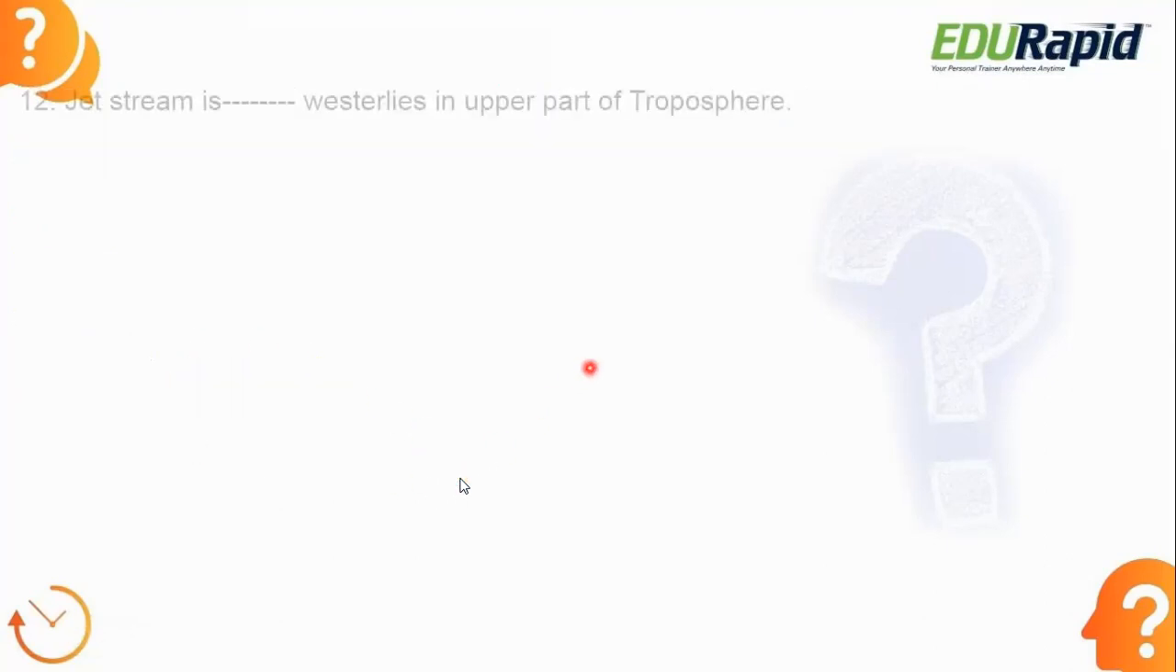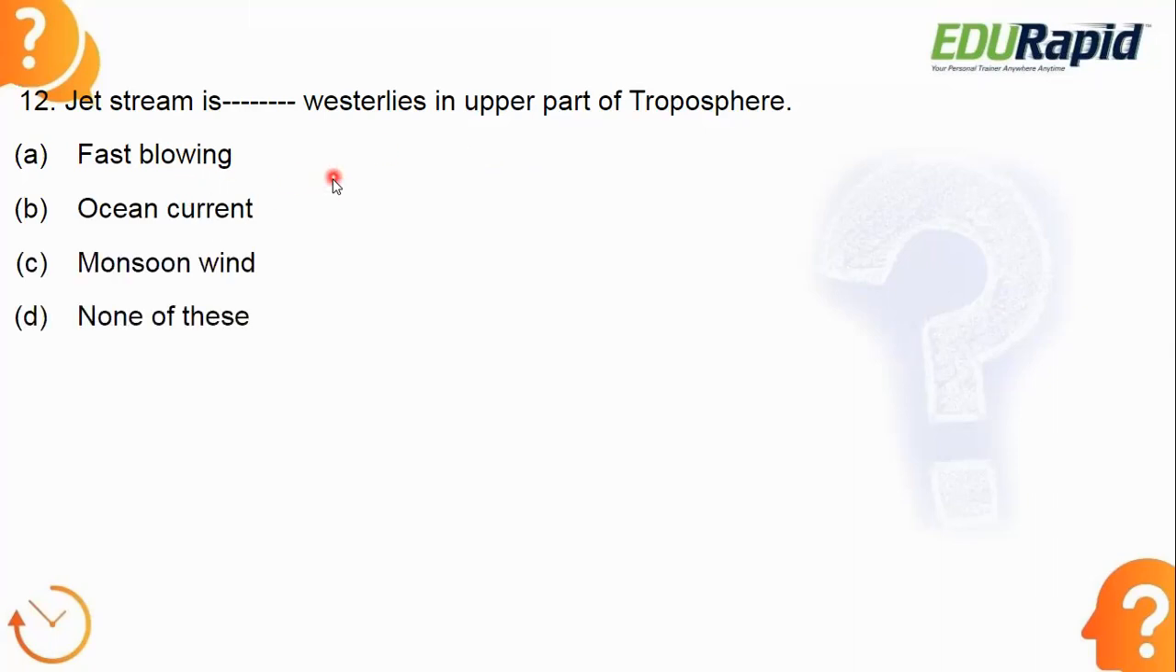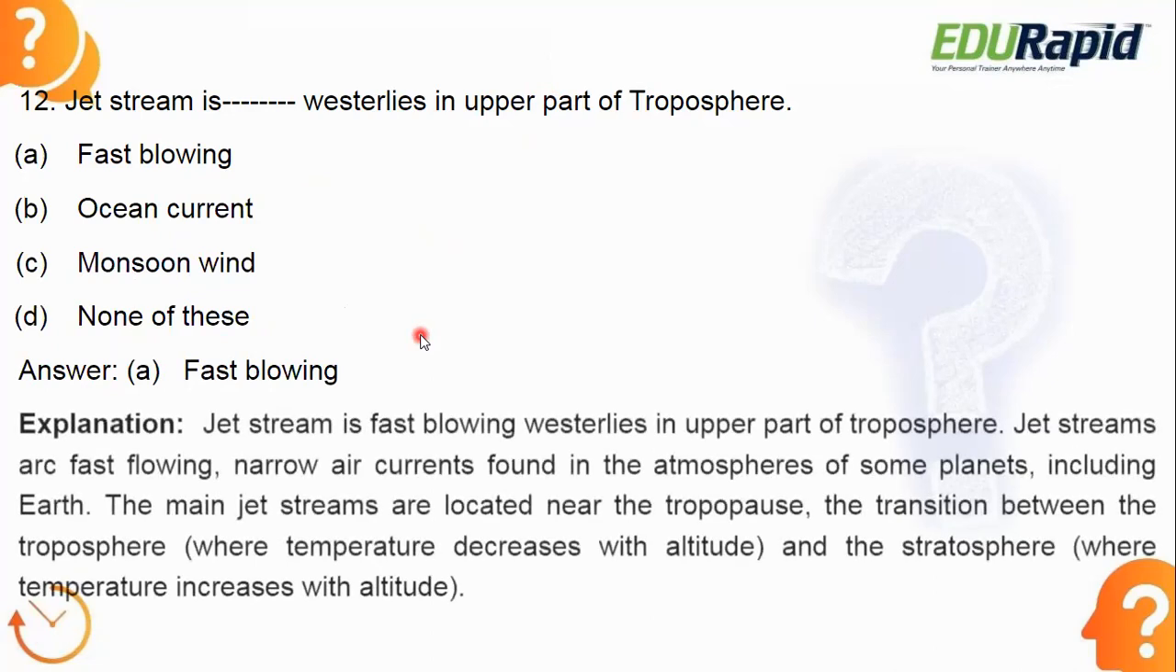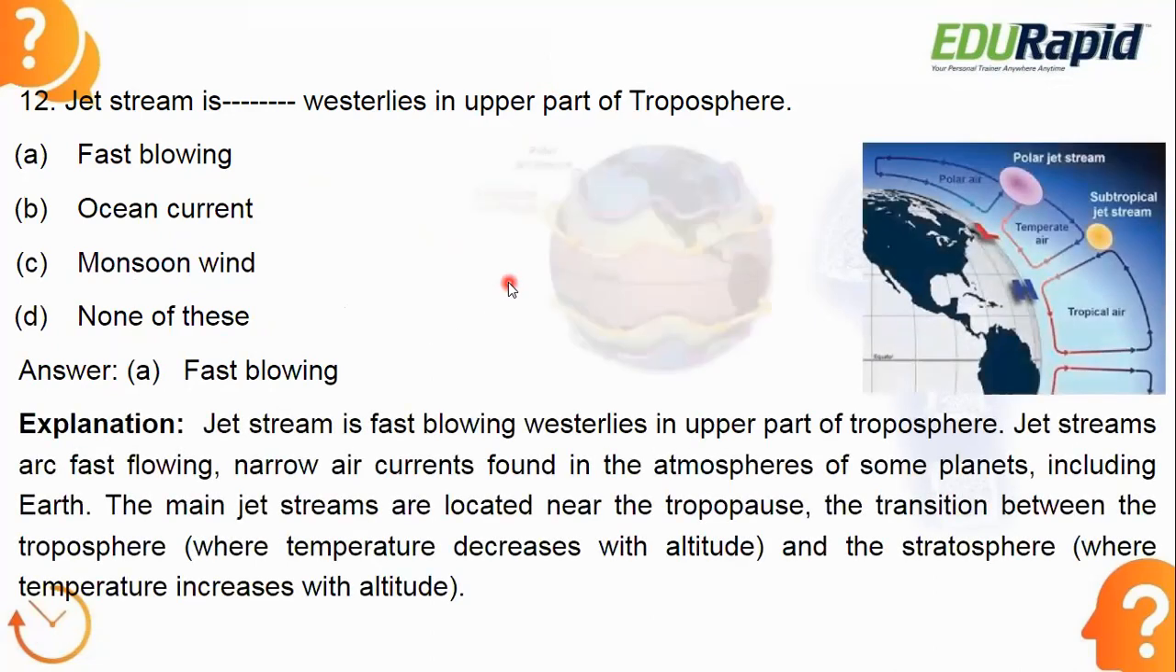Next, jet stream is dash westerlies in upper part of the troposphere. Whether it is fast blowing, ocean current, monsoon wind, or none of this. What is the answer? Jet streams are very important. Let's see the answer. Answer is option A, fast blowing westerlies in the upper part of troposphere.